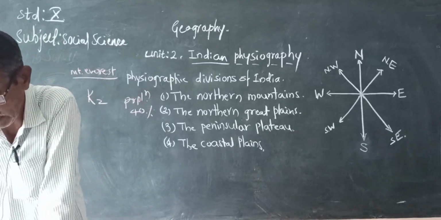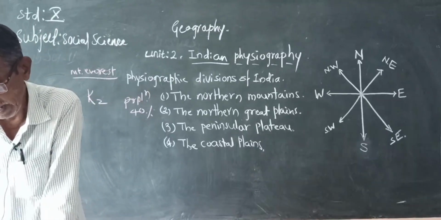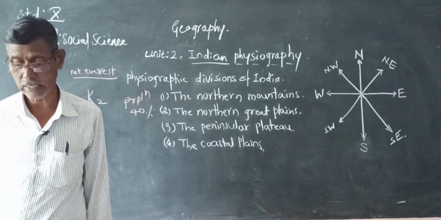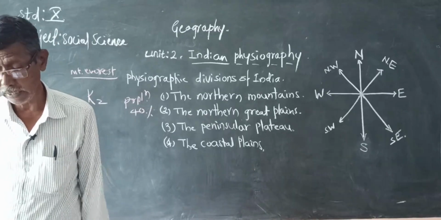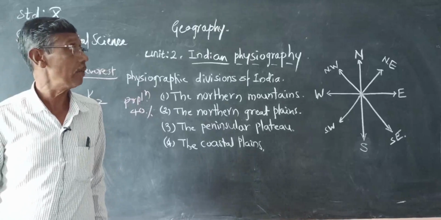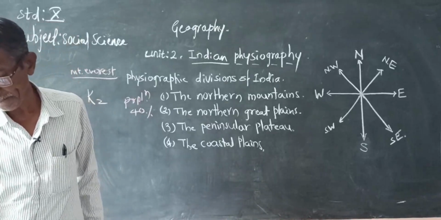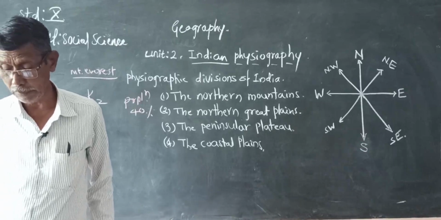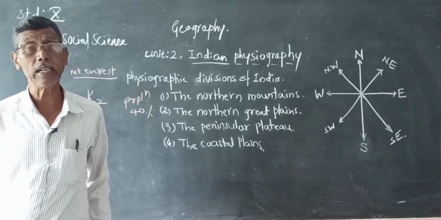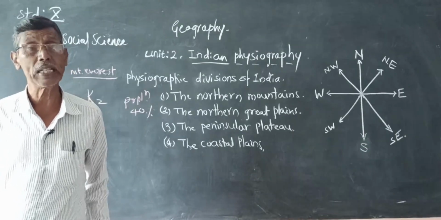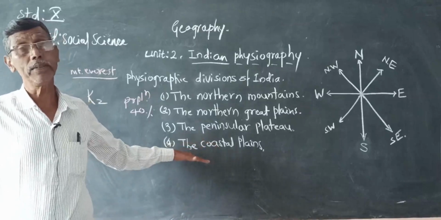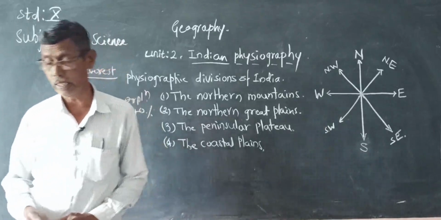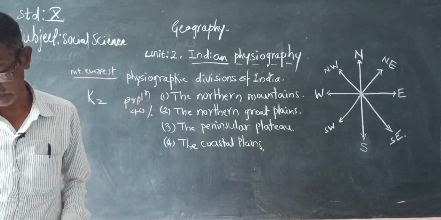The Satpura range runs in an east-west direction south of the Vindhyas, between the Narmada and Tapi rivers. Between these two rivers, the Satpura mountains are there.